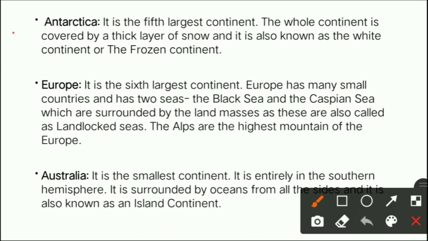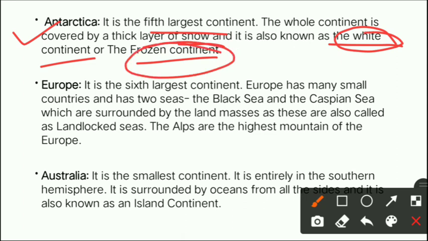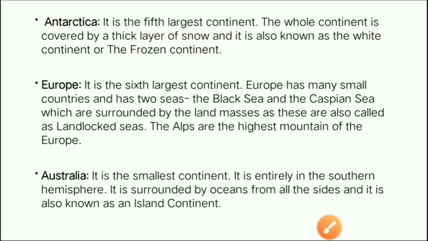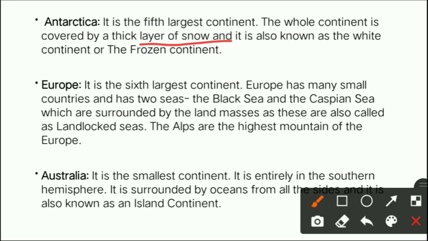Now, coming to the next, which is Antarctica. Antarctica is the fifth largest continent. Okay, the whole continent is covered by a thick layer of snow, that is ice, snow. And it is also known as the white continent or the frozen continent. Beta, why is Antarctica known as the white continent or frozen continent? Because it is covered with a thick layer of snow, because it is only and only covered with snow. That is why it is known as the white continent or the frozen continent, right?